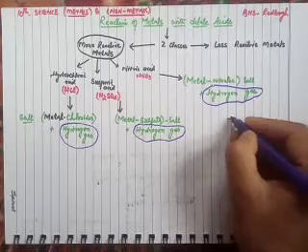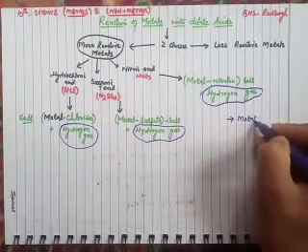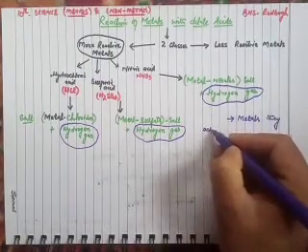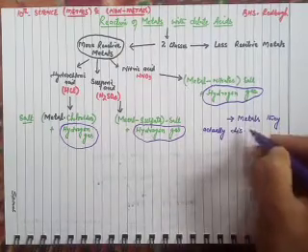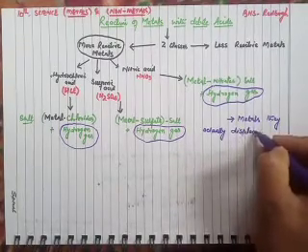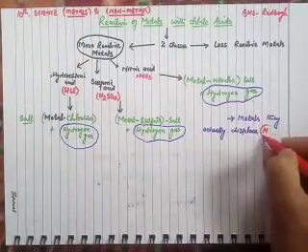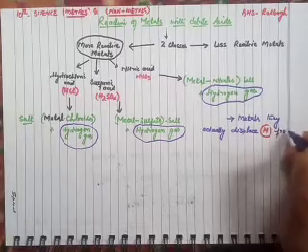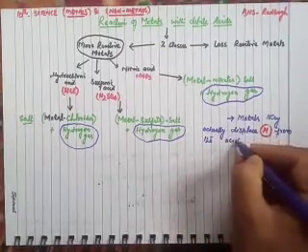Actually what happens in these reactions, the metals actually displace hydrogen from the acids.